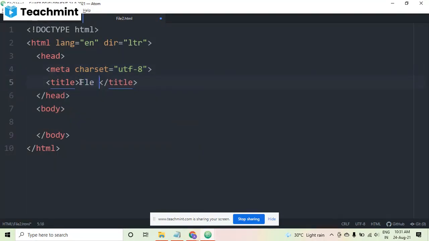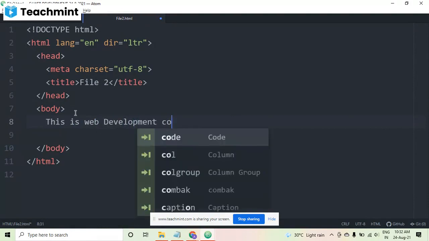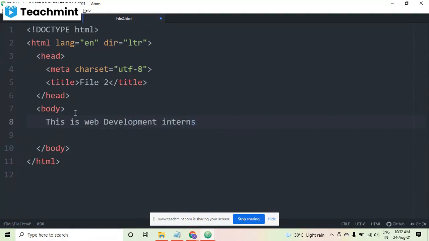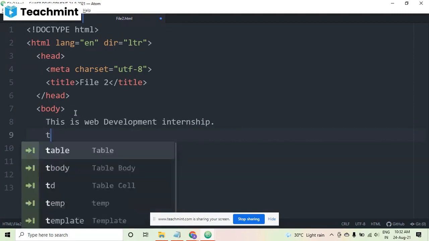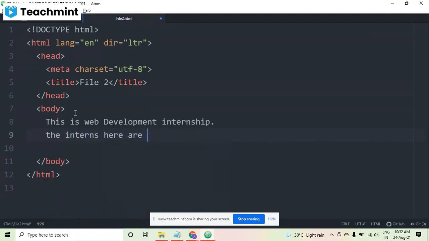Now here I am writing file2 as the title. Okay, now inside the body, let's do something. I am going to take some text. Suppose I am writing, this is a web development internship. I'm just writing some content from my side, just like that. This is the web development internship. The interns here are very energetic and keen to learn. Okay, so two lines I have written here. Now, this is inside the body.